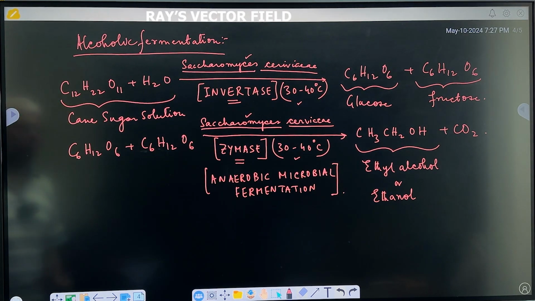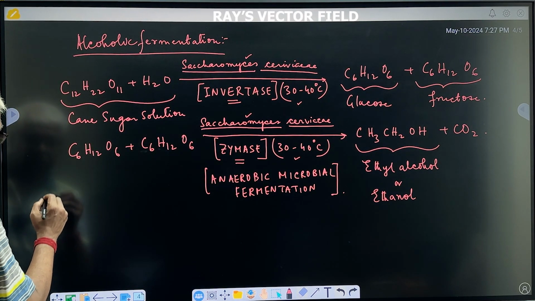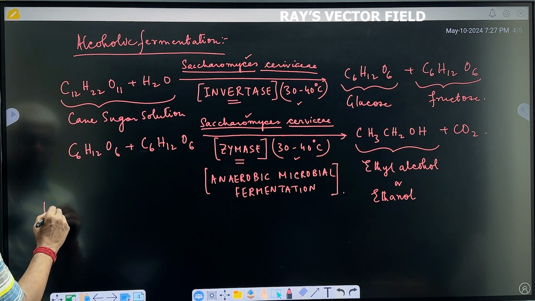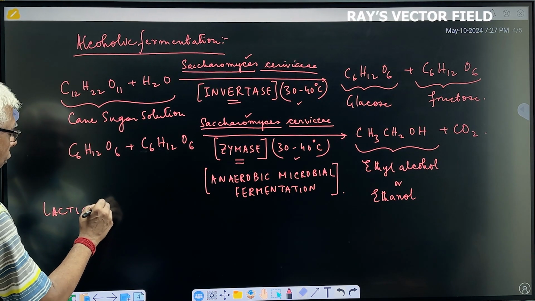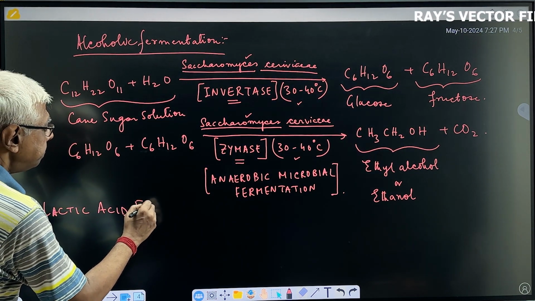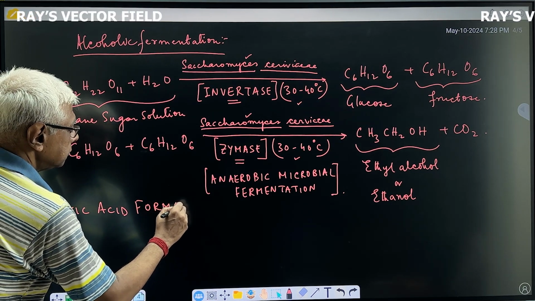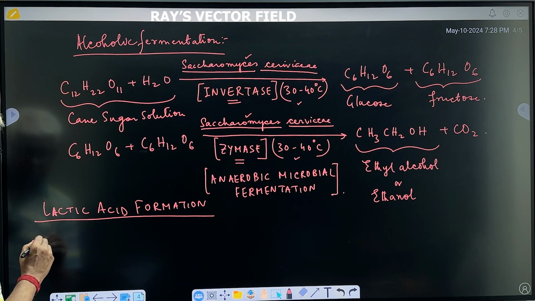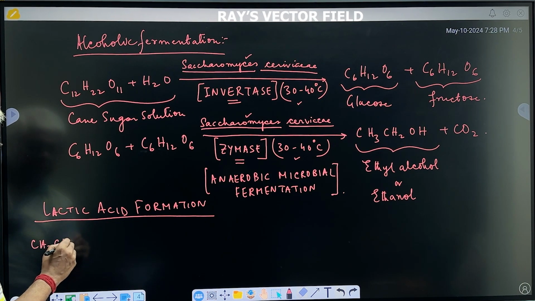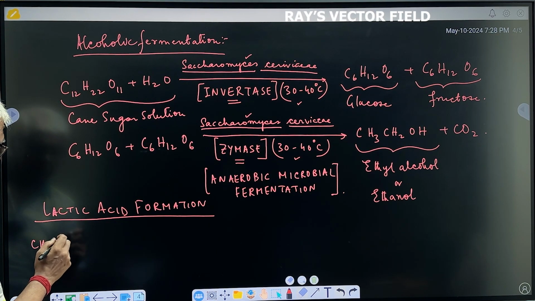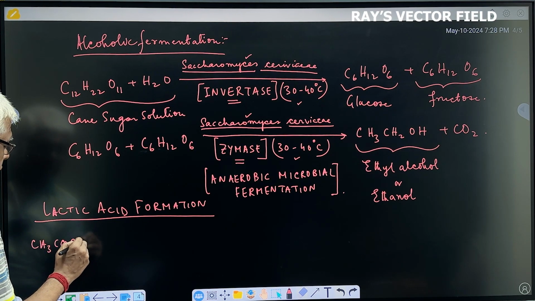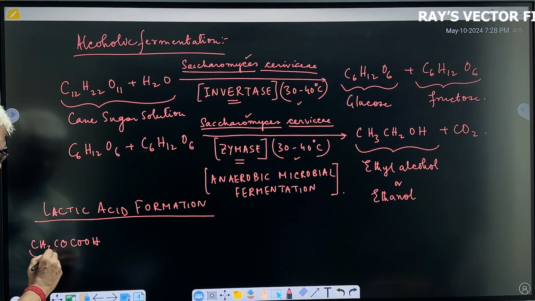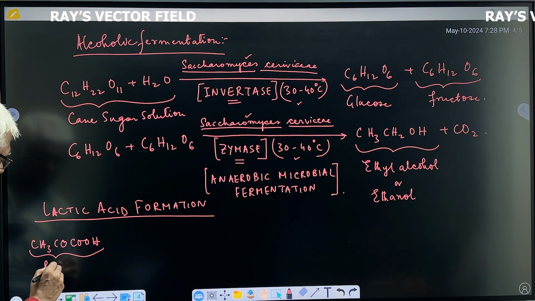How is this formed? This is lactic acid formation. The next option is lactic acid formation. This is your CH3COCOOH, pyruvic acid.